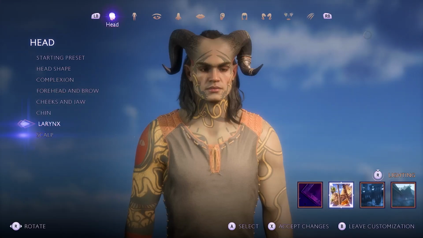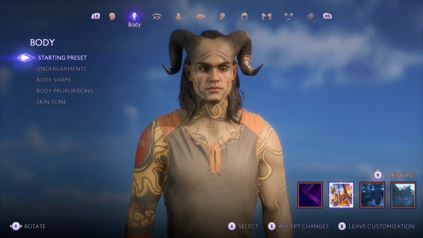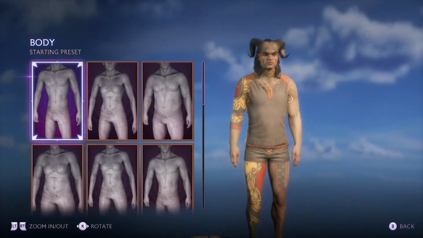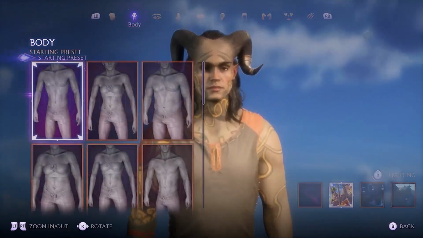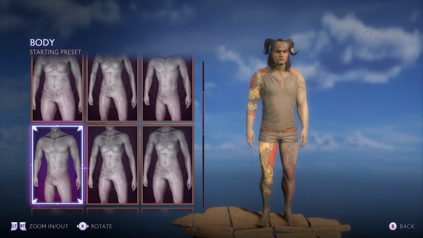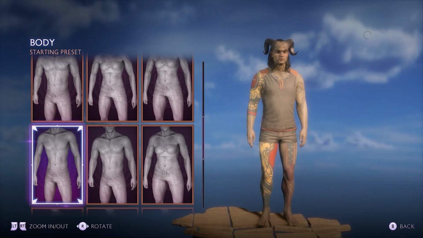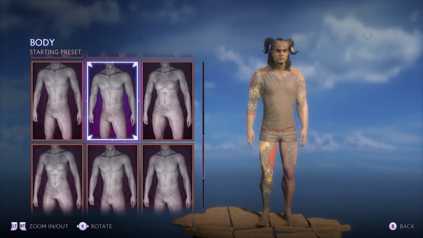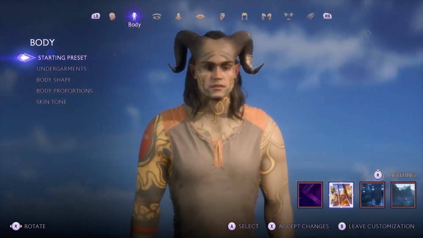Once you've done that, we can then go through the body, which has the starting preset. You can go with what you want there. I'm quite happy with the build, to be fair. Maybe a little bit bigger on the shoulders and arms, just add a bit more buff on top. I don't necessarily need a full-on ripped everywhere, but that is what it is.